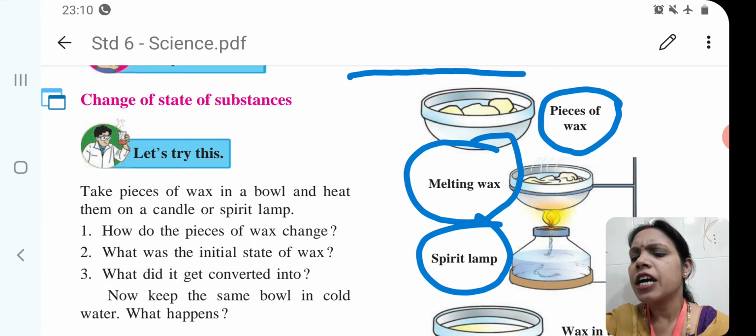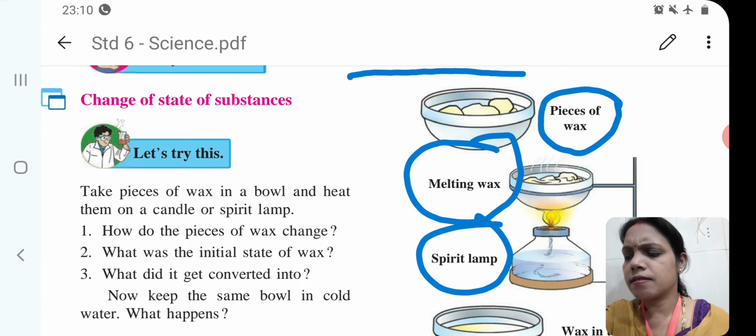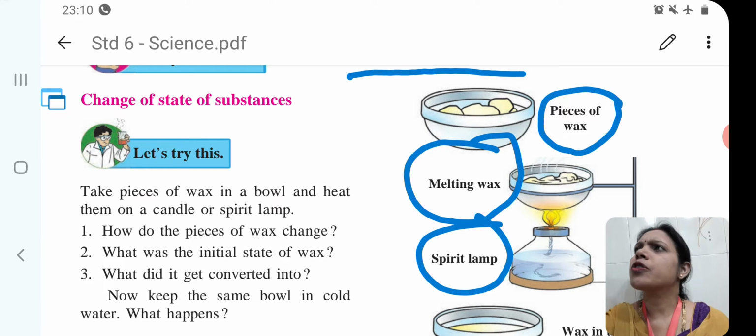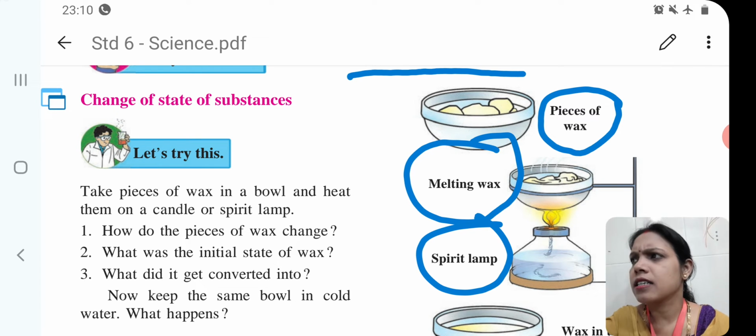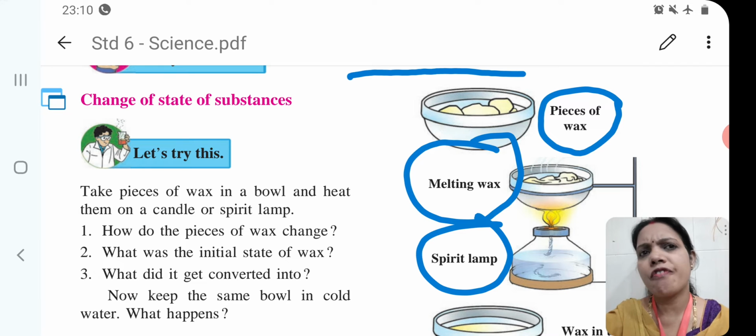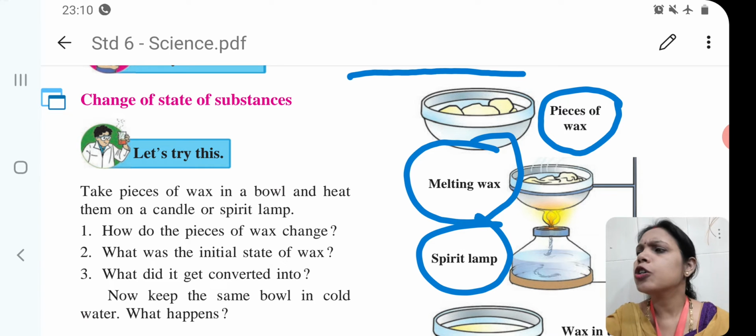Then children, in this bowl we had taken pieces of wax. From this diagram you can come to know that in that bowl we had taken wax. Heat this wax on a candle or spirit lamp. How do the pieces of wax change? The pieces of wax change due to the heat provided on the bowl.